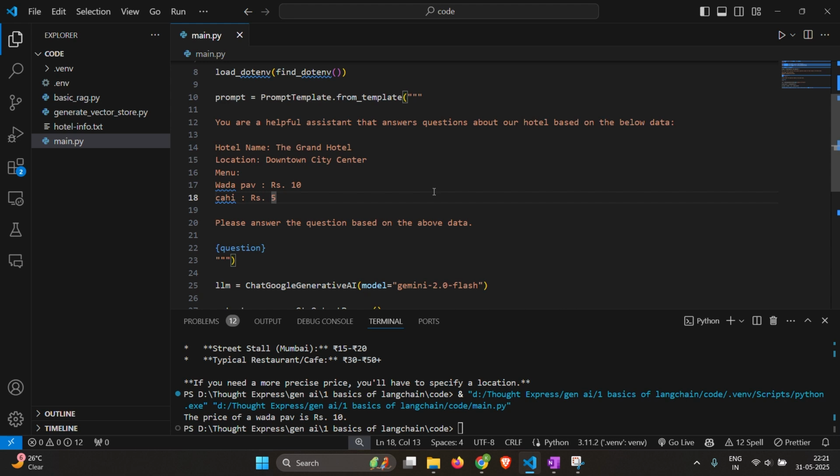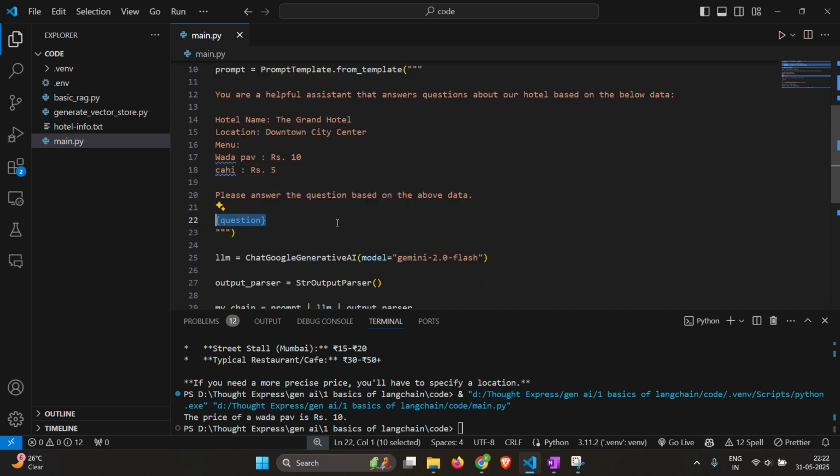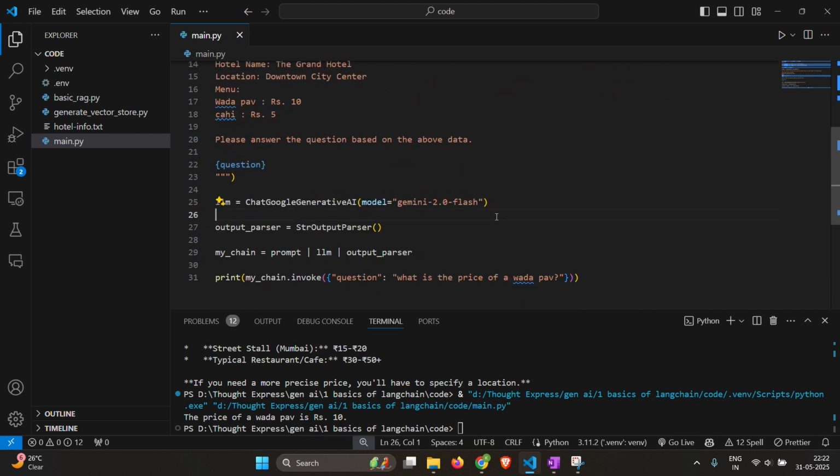Maybe you can ask the app about something and it would go through a lot of research papers and give you the answer. Or maybe even if your hotel data was a lot and not just 3 4 lines, it would not fit and would ruin the token limit for your prompt, because if you write a lot of info in the prompt itself, there will be very few tokens left for the actual question.